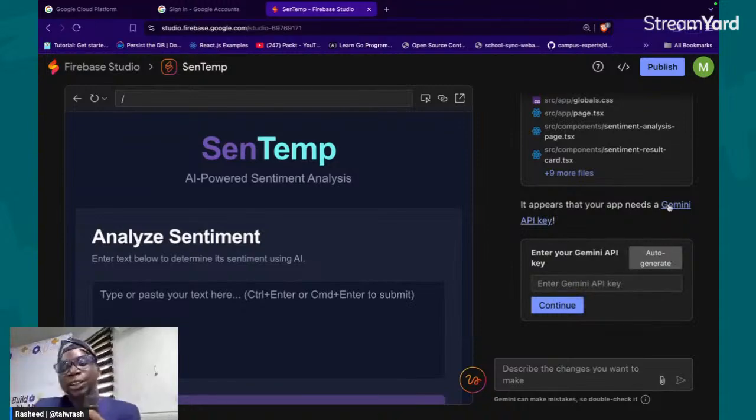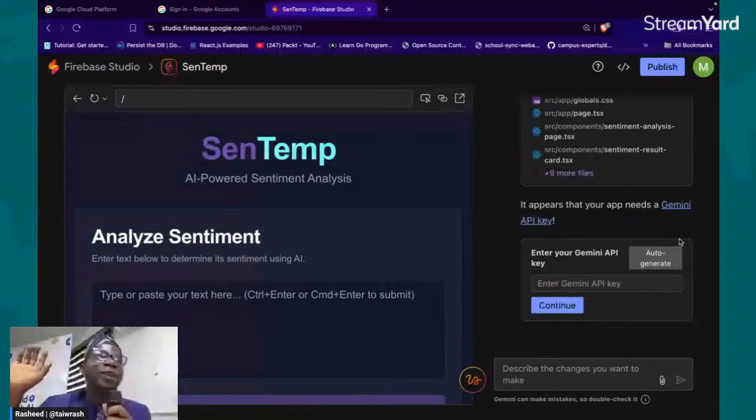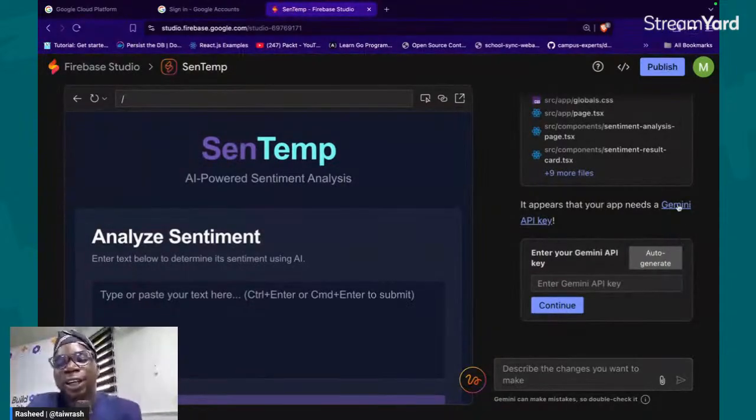But the team that built Firebase Studio know that we will need that, and they included this particular button. So you can click on this button. That's one way. Another way is you can tell Firebase Studio to auto-generate one. I don't advise that. So I will go for generate Gemini API key.